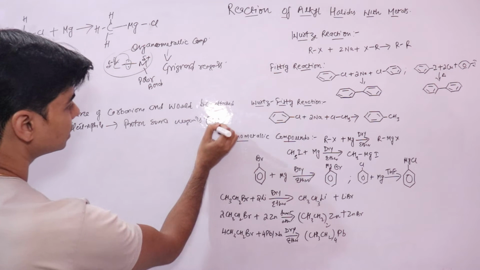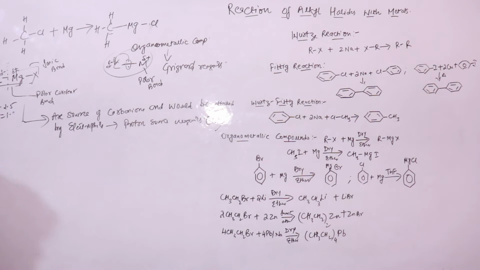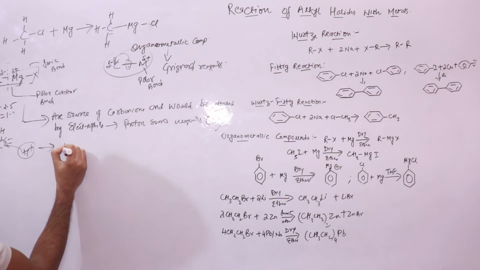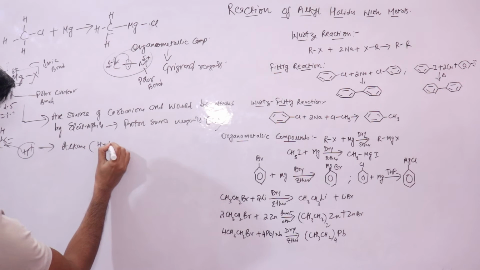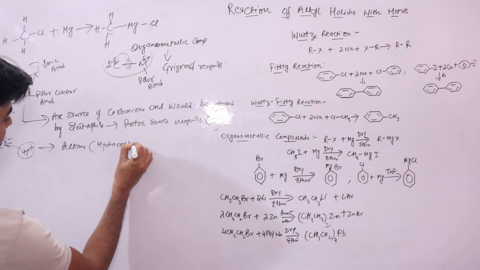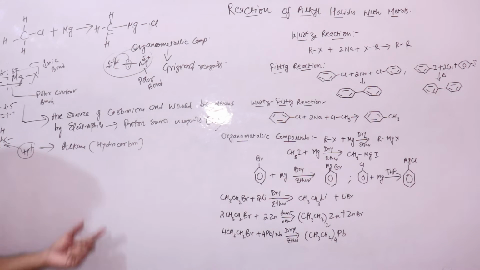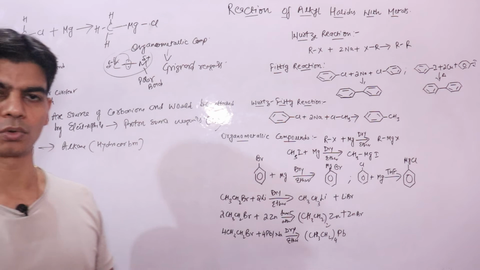That is, the reagents that can give you a proton, right? This is an important reaction. Now suppose this is your carbon ion. If it is attacked by a proton, it will form an alkane, or a hydrocarbon, right? So it should be kept away from a proton source.